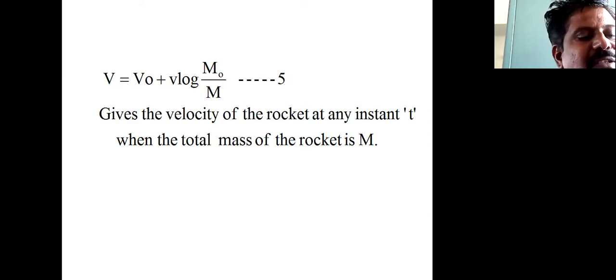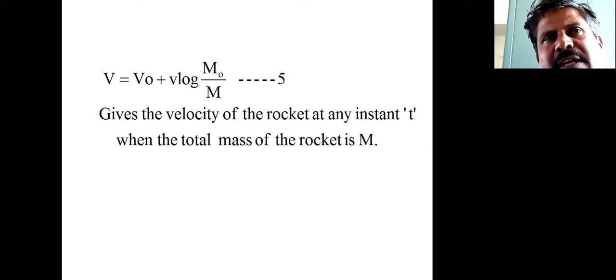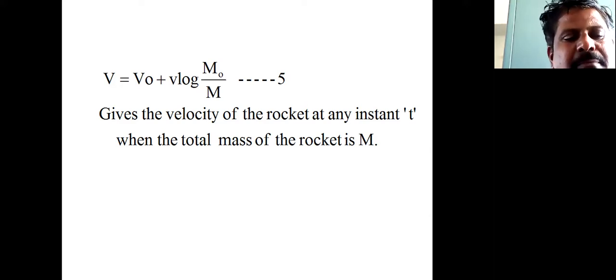The second condition is that its final mass, capital M, should be much smaller than its initial mass M naught. When we maintain these conditions, the rocket attains a high velocity.